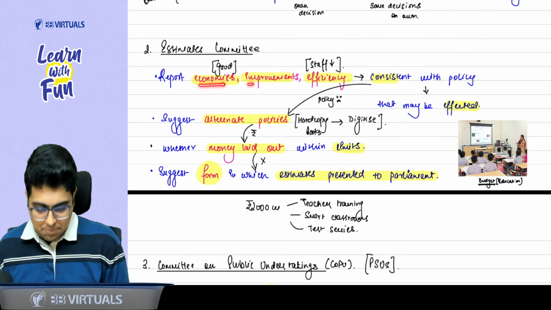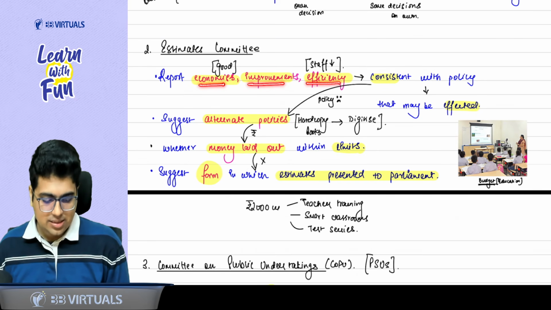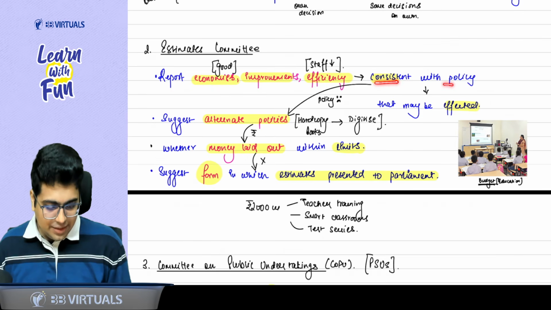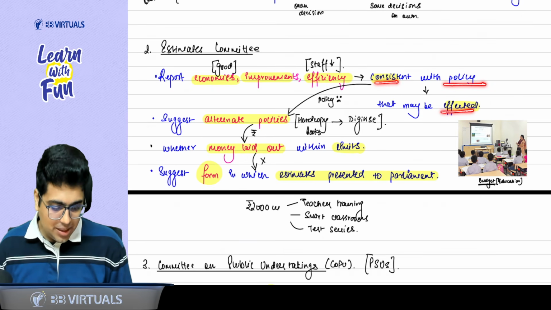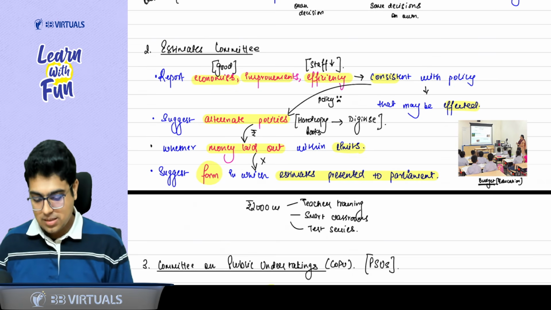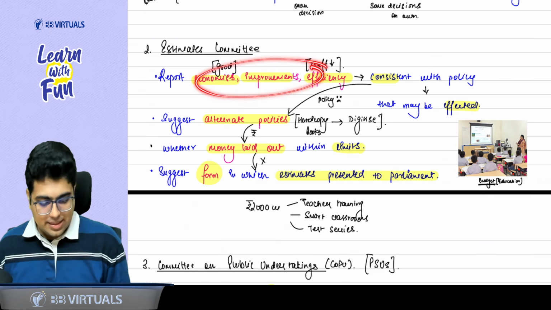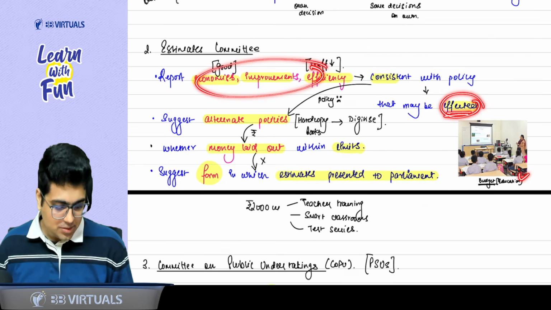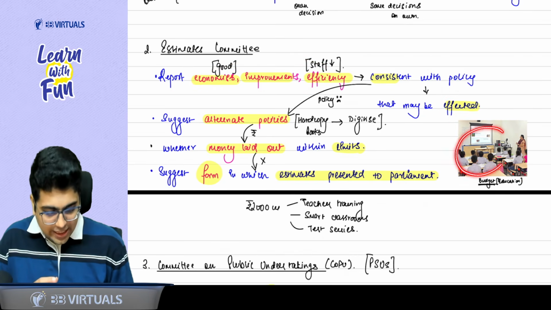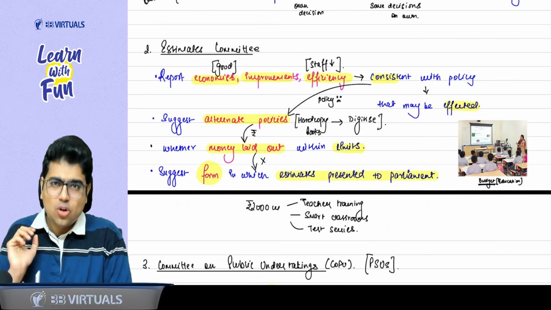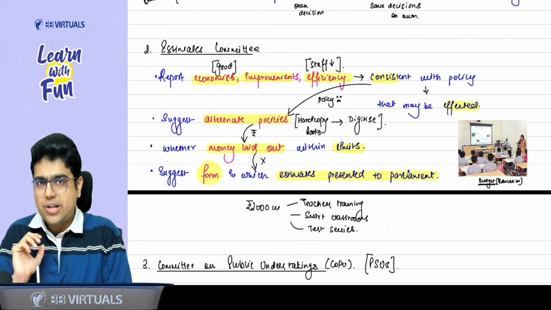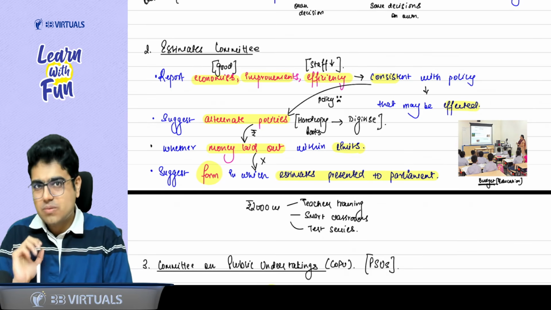economies, improvements, efficiencies that are consistent with the policy that may be affected. So that means what good things can happen if this policy comes into place. So can I say if the technology comes, cost will reduce. Sir, what cost will reduce?